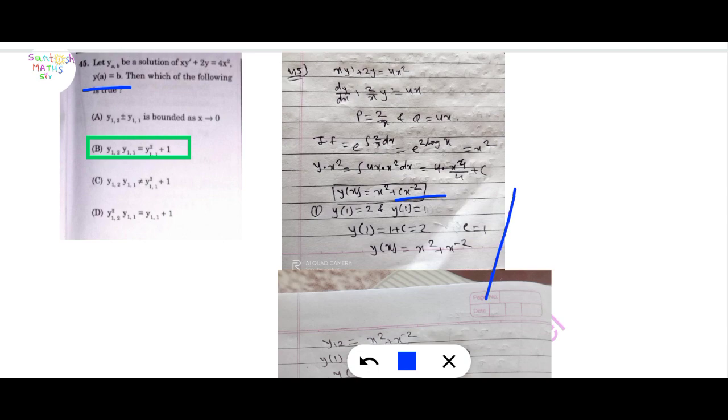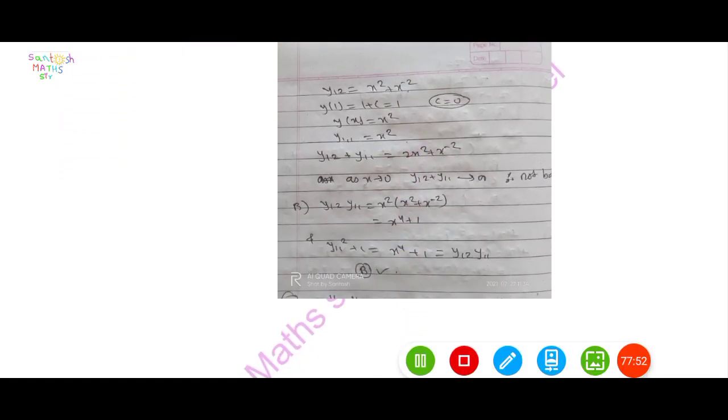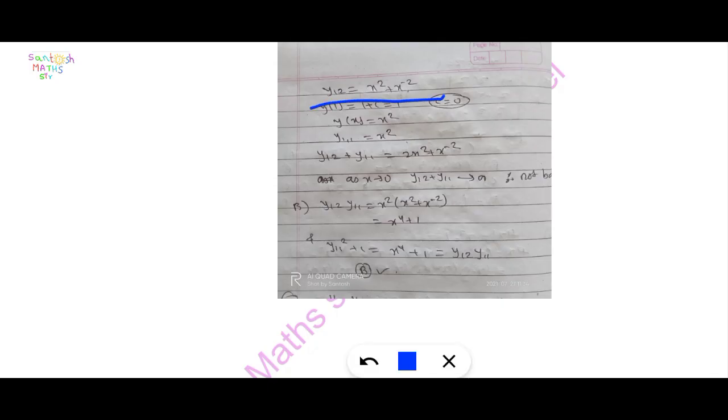Next one: the condition in option B is given here, and that condition is applied here. y of 2 is equal to x square plus 1 upon x square. Apply the condition: y of 1 is equal to 1 plus c is equal to 1, so c is equal to 0.